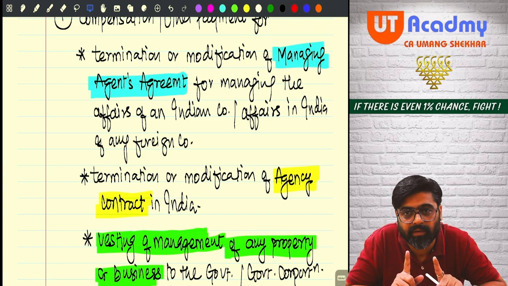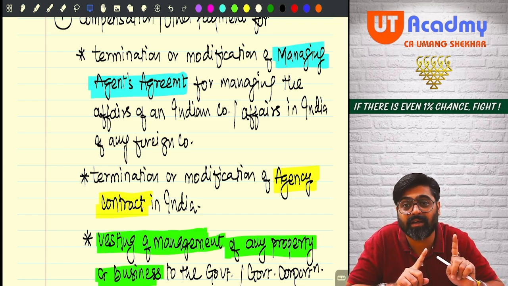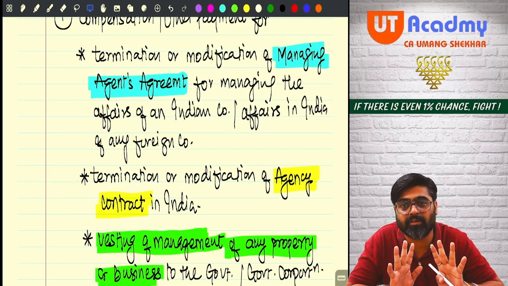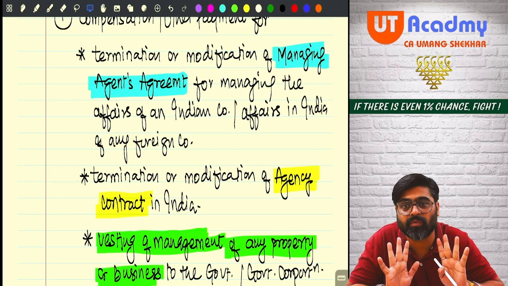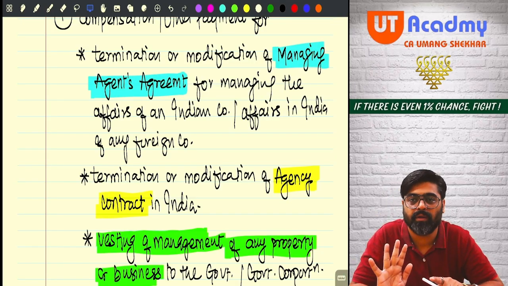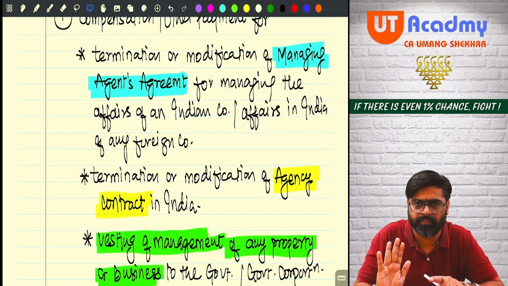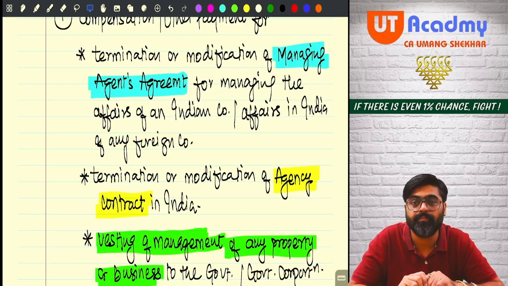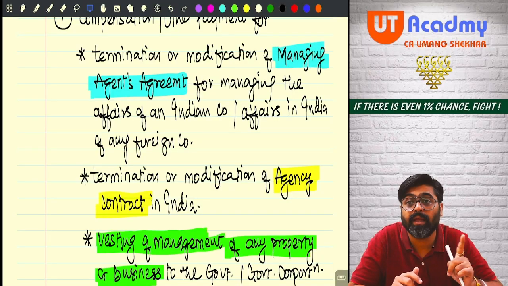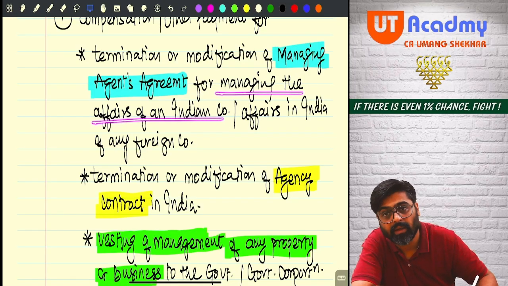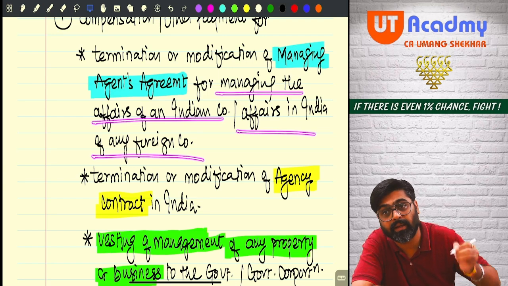Understanding? So for any managing agent agreement, if termination of the contract or modification in the terms of the contract happens, and as a result any compensation or any other payment by whatever name is paid, that compensation or other payment will be treated as your PGBP income, provided the managing agent agreement was for managing the affairs of an Indian company or the affairs of a foreign company in India.